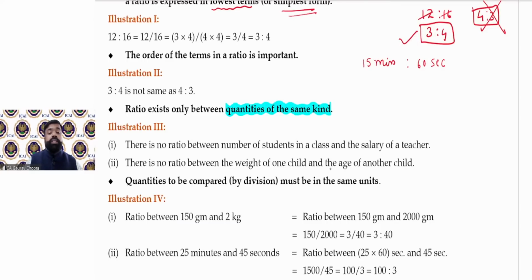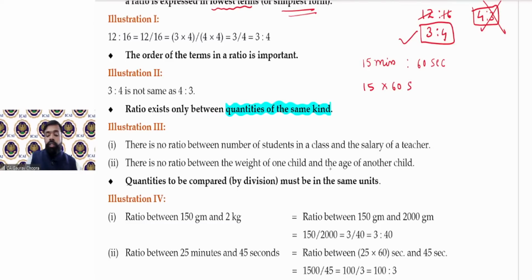So what is the first step? Make the units the same. How to convert them? Minutes can be converted into seconds. In 1 minute, we know that there are 60 seconds. So in 15 minutes, how many seconds will there be? Just multiply by 60, so 15 into 60.